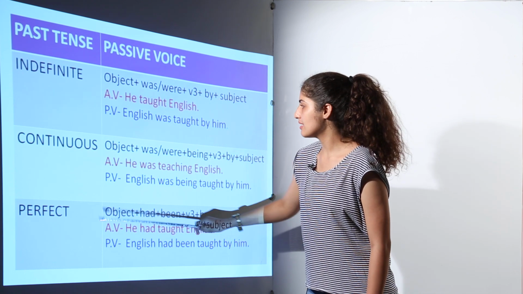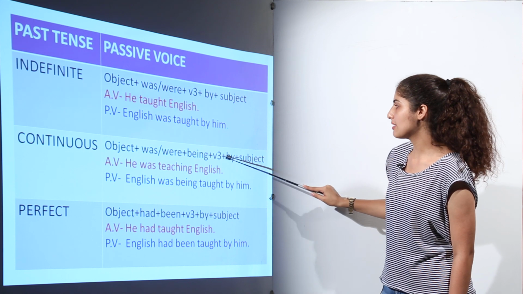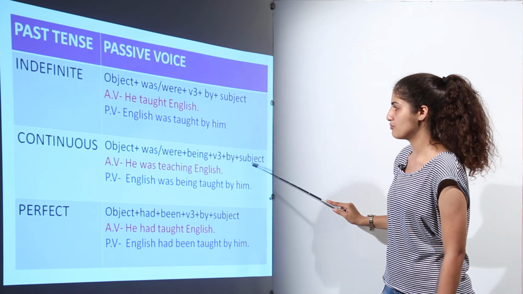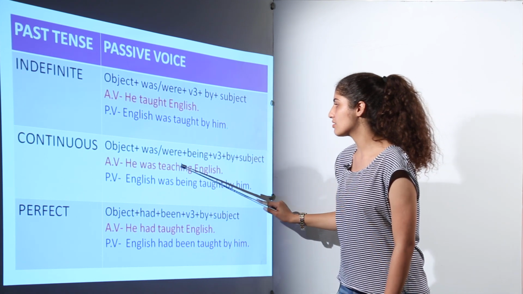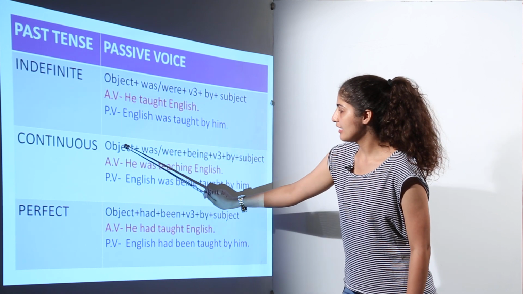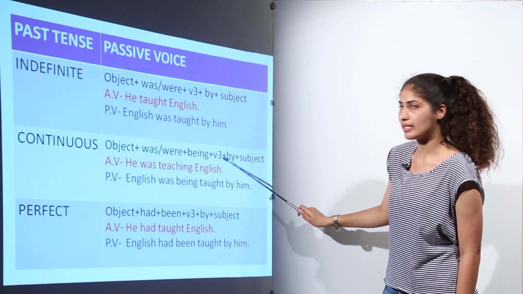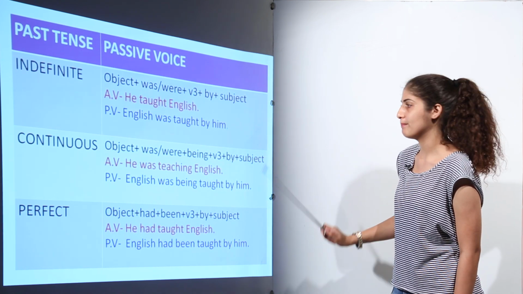Next is continuous tense, again following the same rule: object plus was plus being plus verb third form plus by plus subject. The sentence is he was teaching English. Now we will follow this rule. Object here, English was being taught by him.